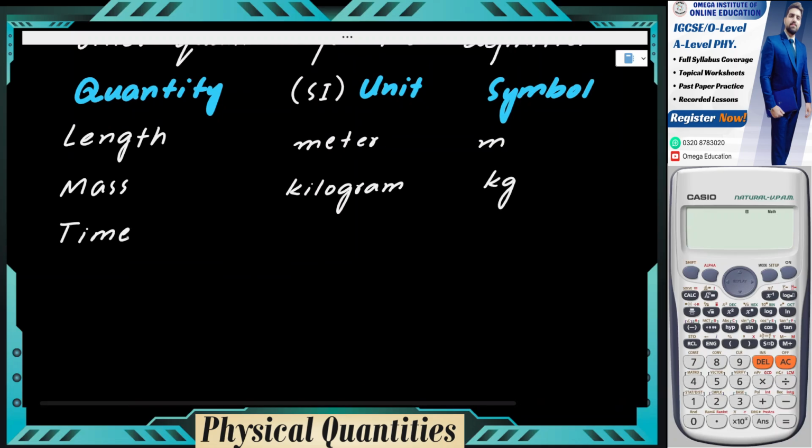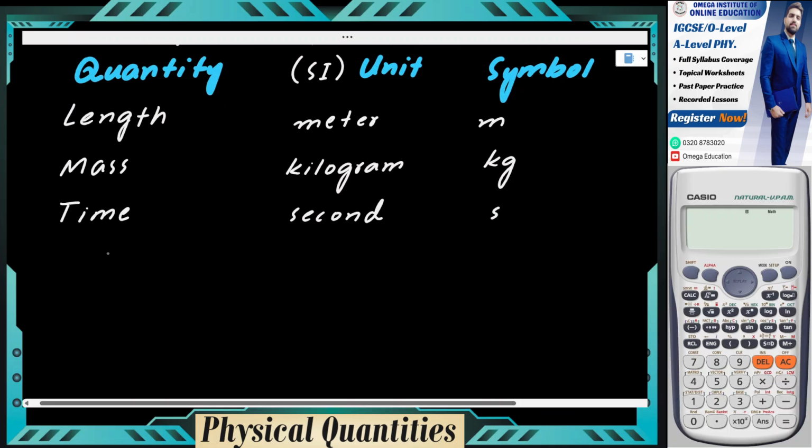Time. Time is also a physical quantity, and more importantly, time is also a base quantity. Time has its own definition. So it is measured in seconds. Once again, there are a lot of units to measure time. Could be years, could be decades, could be centuries, could be minutes, could be hours, could be days, but the standard one is second, which is represented by the symbol small s.